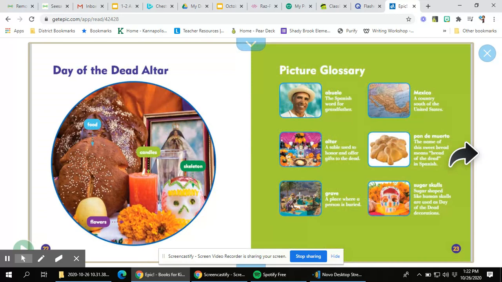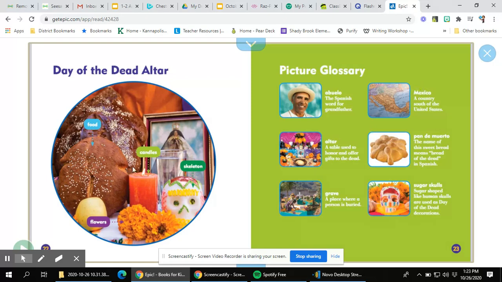Now, when you look at the end of the story, it gives you a detailed picture of what an altar would look like. These are the labels that show the food and the flowers and the candles and the sugar skulls that we would see. And if you can't remember what some of these words mean, the glossary in the back of a nonfiction book also helps you with that.